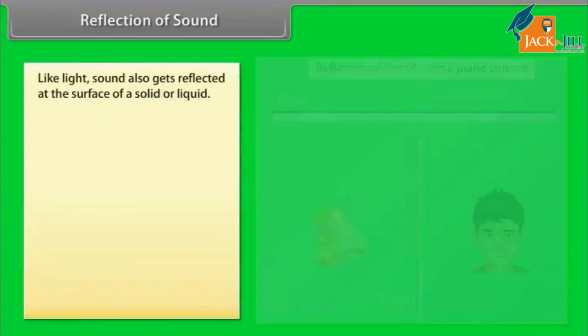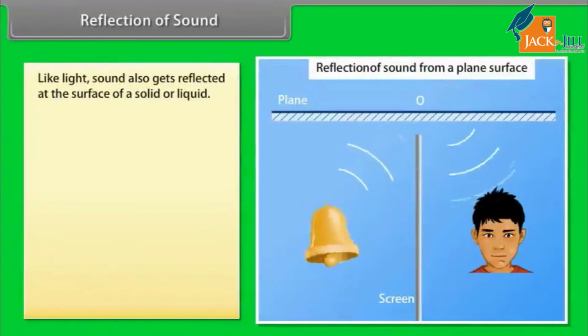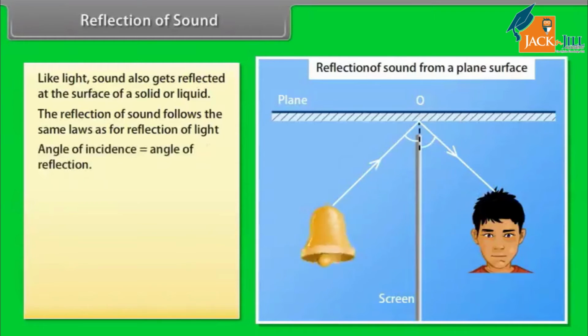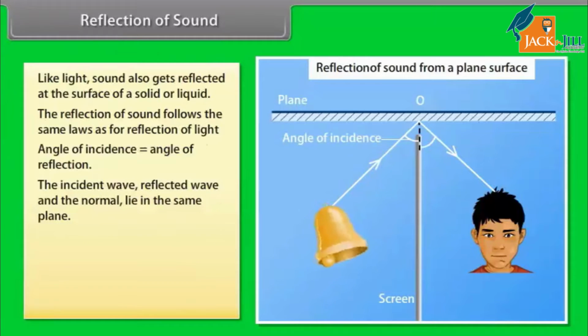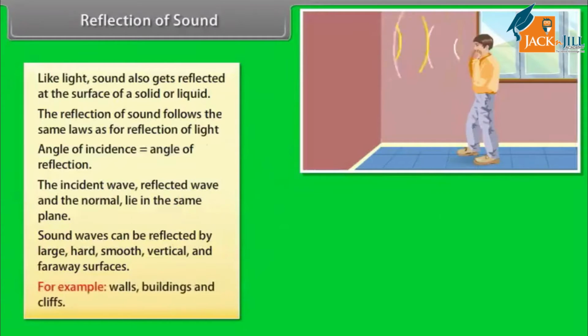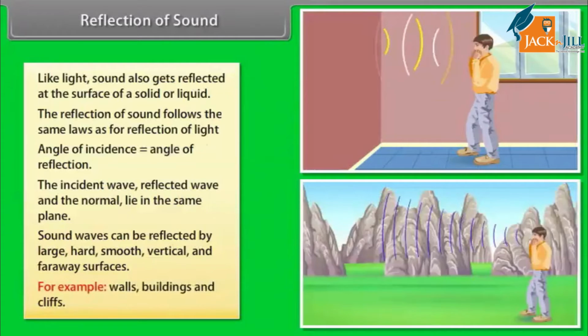Reflection of sound. Like light, sound also gets reflected at the surface of a solid or liquid. The reflection of sound follows the same laws as for reflection of light. The angle of incidence is equal to the angle of reflection. The incident wave, reflected wave and the normal lie in the same plane. Sound waves can be reflected by large, hard, smooth, vertical and faraway surfaces, for example, walls, buildings and cliffs.